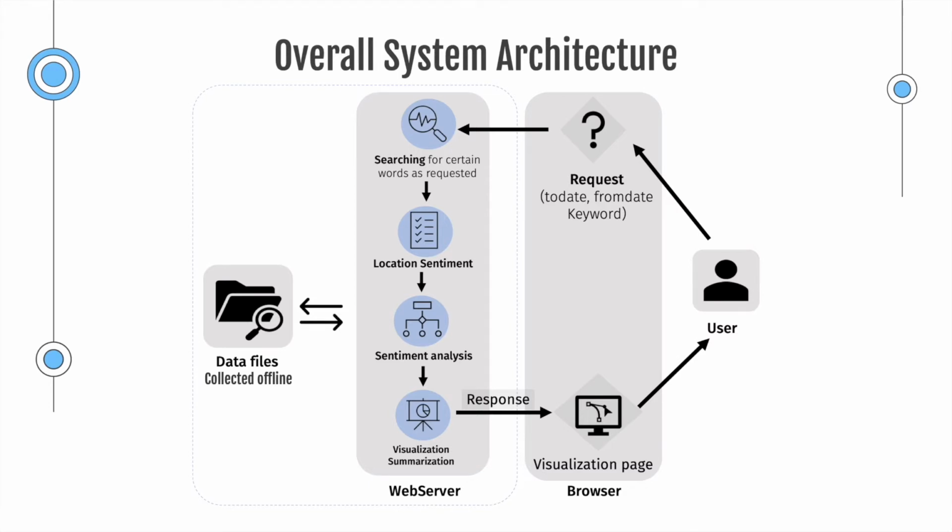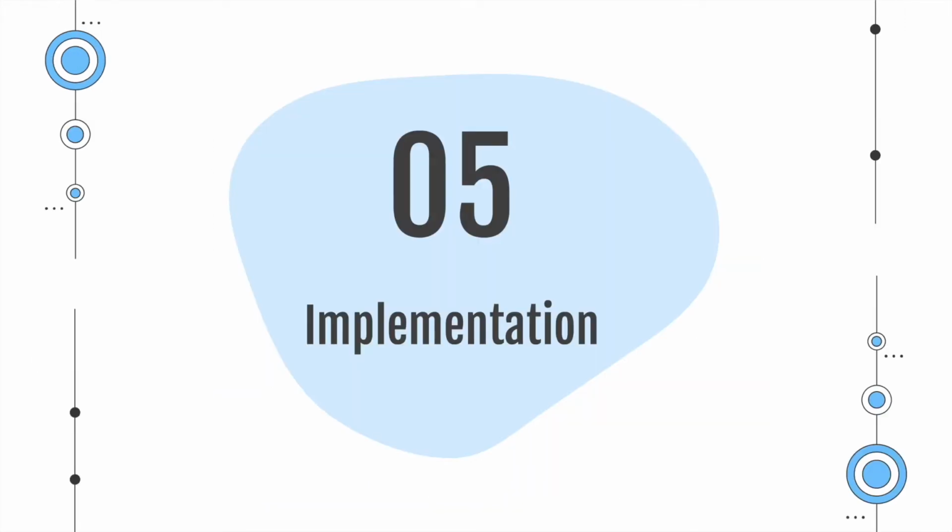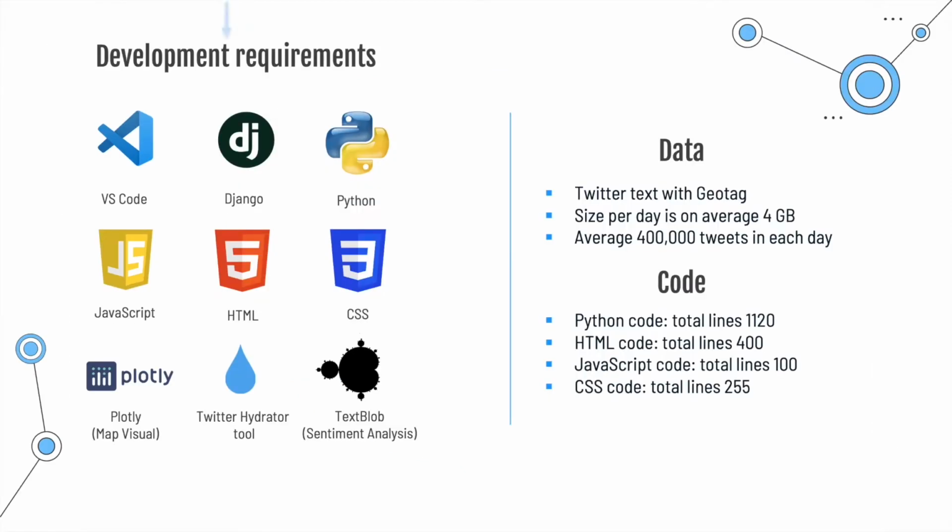For the implementation part, we use several things to build our web application. The development requirements that we used are VS Code, Django, Python, JavaScript, HTML, CSS, Plotly for the map visual, Twitter Hydrator tool, and TextBlob for the sentiment analysis. We chose TextBlob specifically because it is the most accurate tool for sentiment analysis.